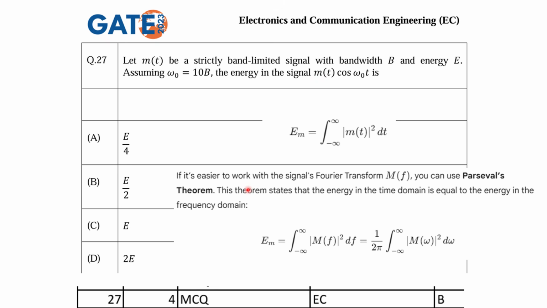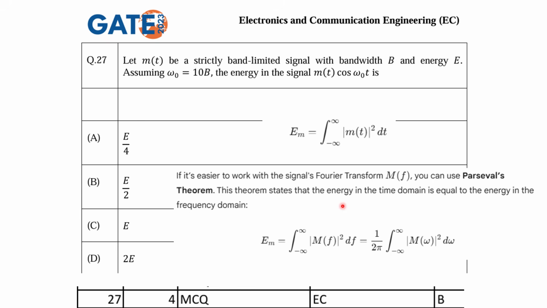For easy calculations we can convert into the frequency domain, and as per Parseval's theorem, this theorem states that the energy in the time domain is equal to the energy in the frequency domain. So it is very easy to convert this into the frequency domain, right? And then we can find out. So E_m can be the integral from minus infinity to infinity of |M(f)| whole square df, right? So we can convert and then find the energy.